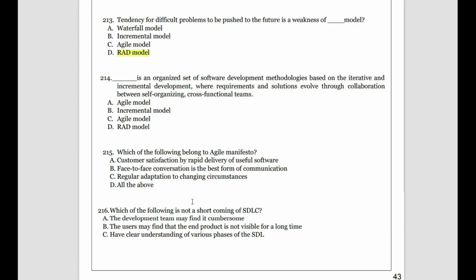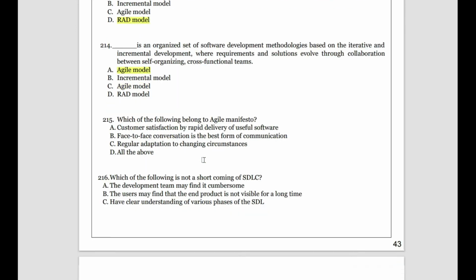Then, a dash is an organized set of software development methodologies based upon iterative and incremental development. So there is repeated iterative and incremental development where requirements and solutions evolve through collaboration between self-organizing and cross-functional teams. All the ideas are generated through team discussion that happens whenever the team comes together. Teamwork is done through the agile model. That is the core base of agile there.